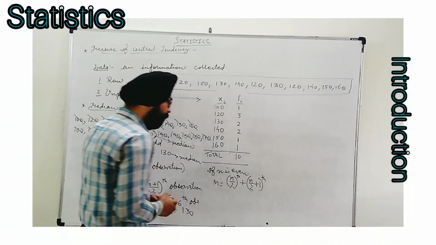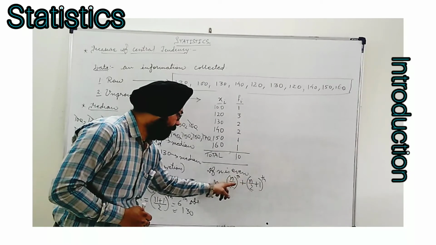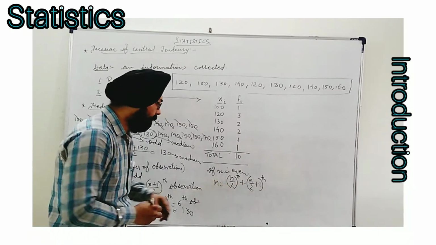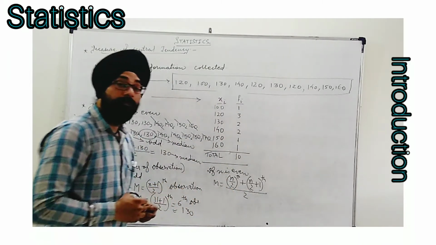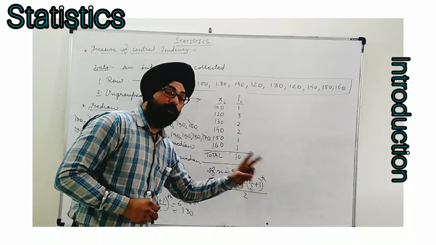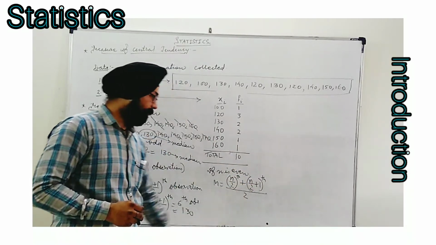What does it mean? The observation which is immediately next to this one. So these two observations are added and divided by 2. Or I can say the middlemost two values in the even case are added and we find the median.